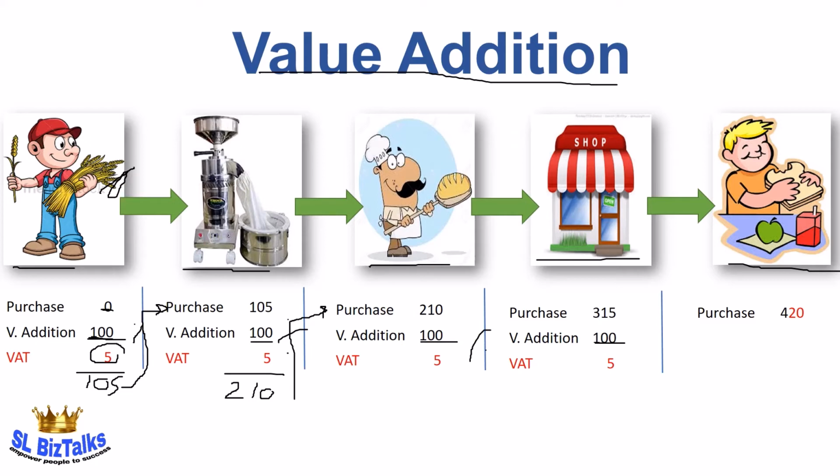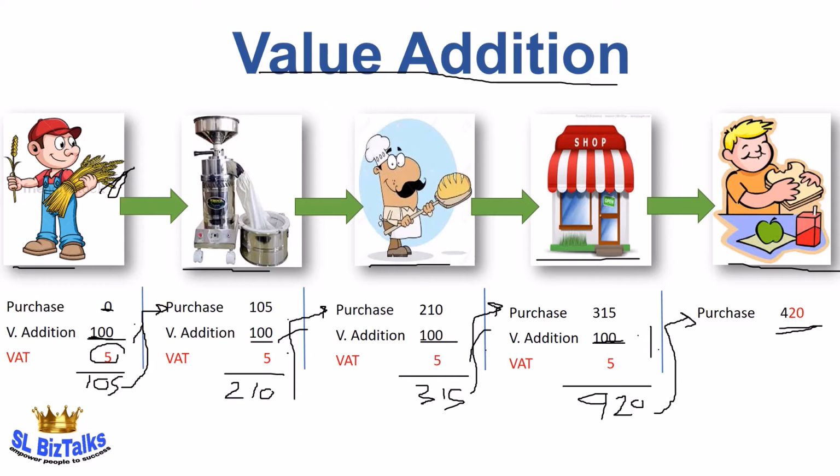The baker also has certain value addition. He will charge 5% on this, which will be 5. Then the final price will be 315. He will sell this bread at the price of 315. Then the shop also has a certain value addition amount of 100, then they will charge 5% on that. Then finally they will sell this at the price of 420. Then the consumer will buy this bread at the price of 420.